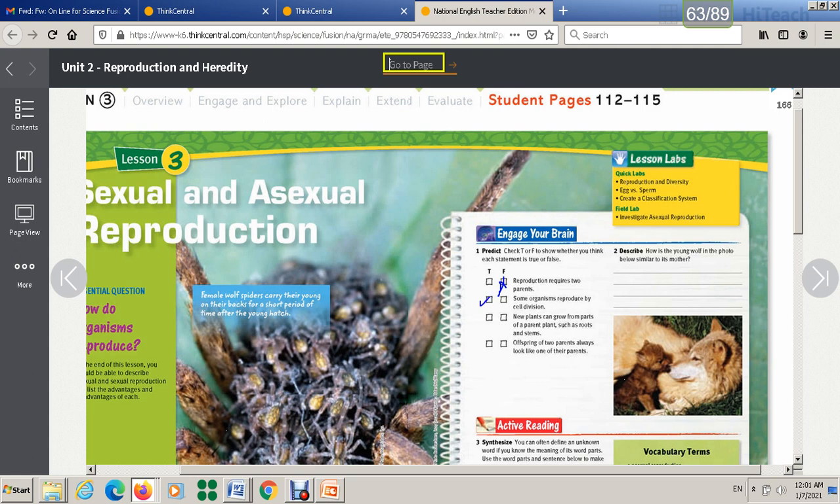A new plant can grow from parts of a parent plant, such as roots and stem. Do you think this one is correct? Actually, yes, and we will discuss this. Offspring of 2 parents always look like one of their parents. Actually, this one is false.